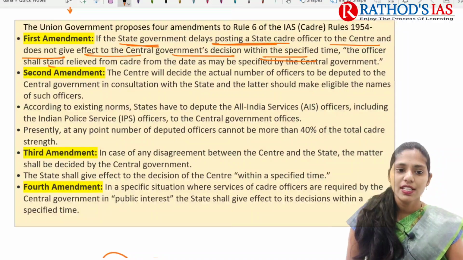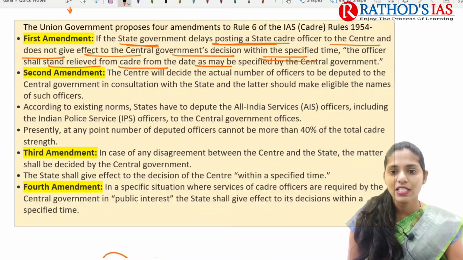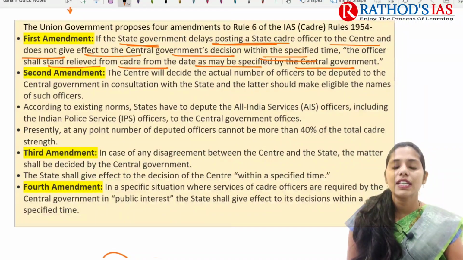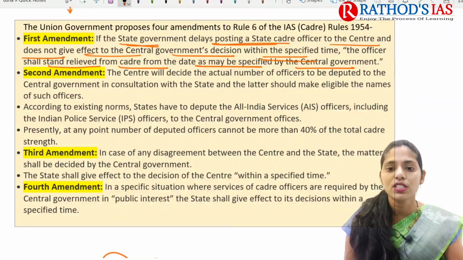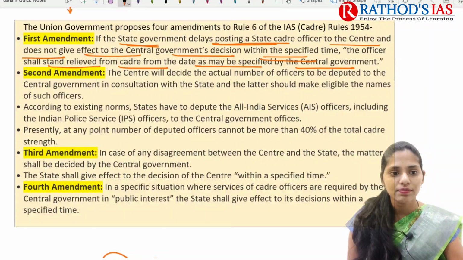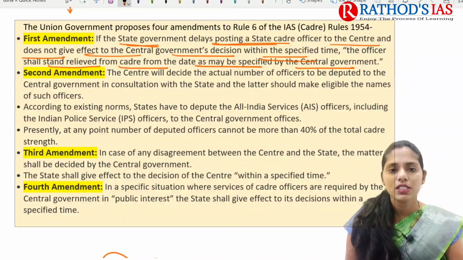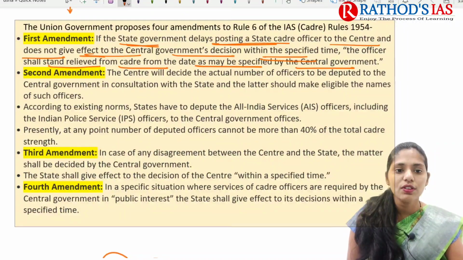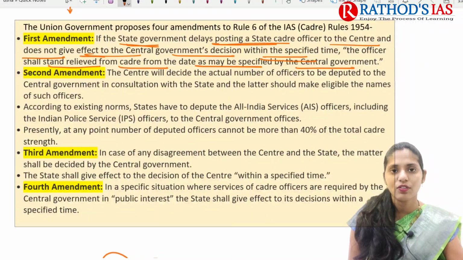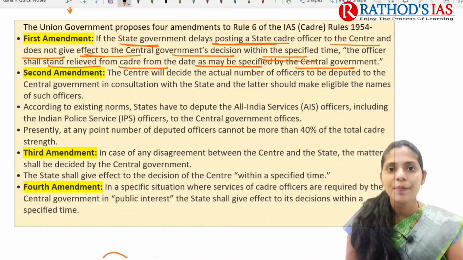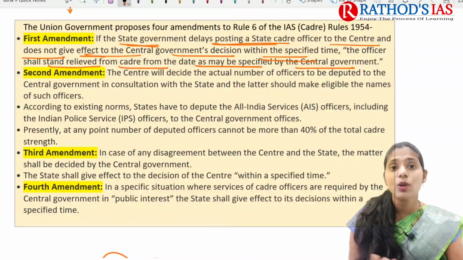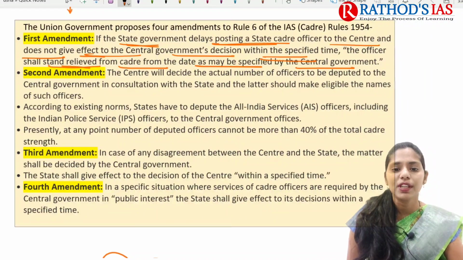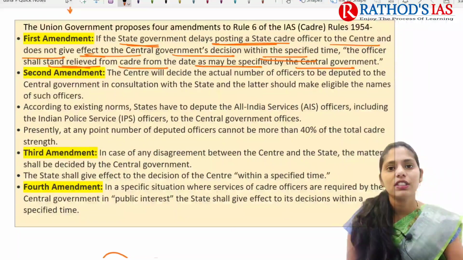Then the officer shall stand relieved from the cadre from the date specified by the central government.